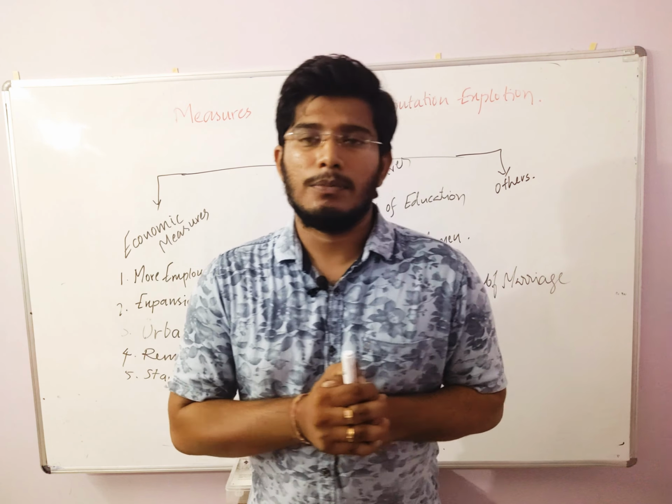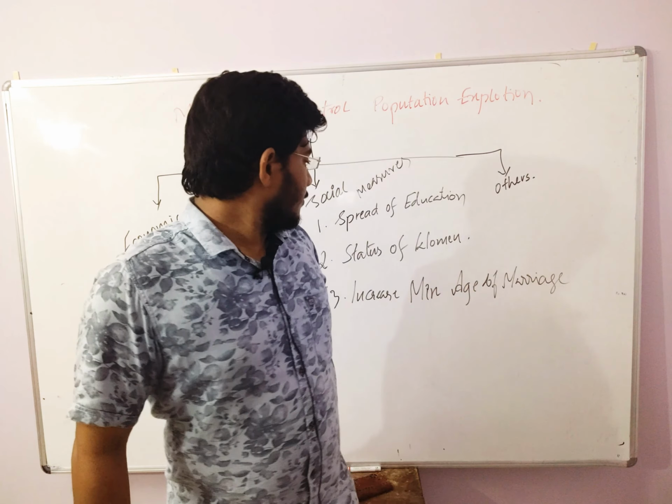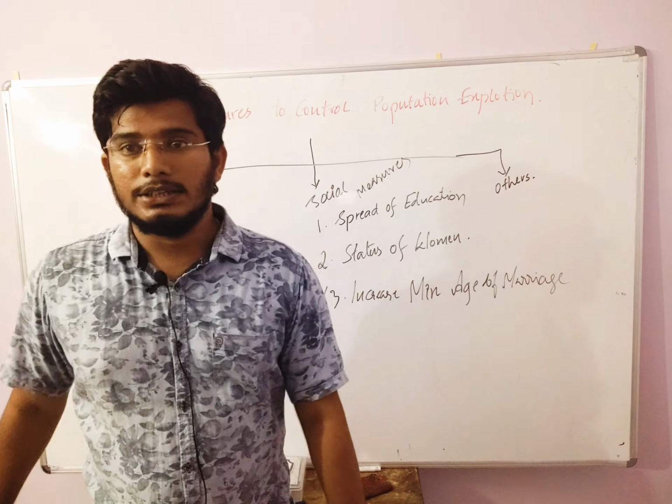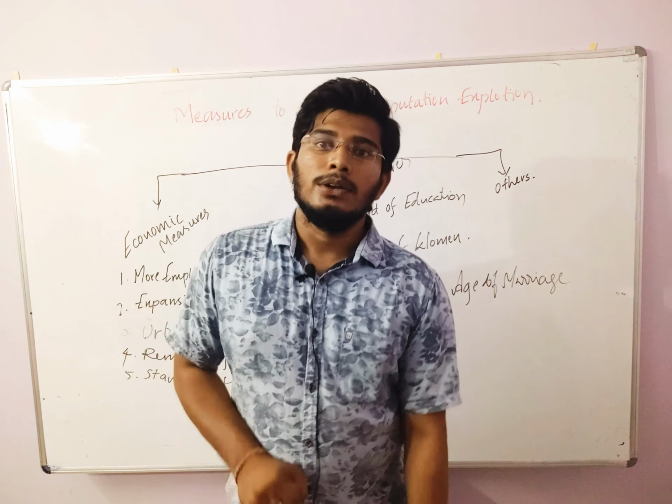How, sir? If people are getting married at the age of 18, there is a high scope of having more children. Why? Because they can give birth to children from 18 to 45 or so. If they are getting married late, that is also one measure, the increase of the minimum age of marriage. So now they are planning to bring it to 21.